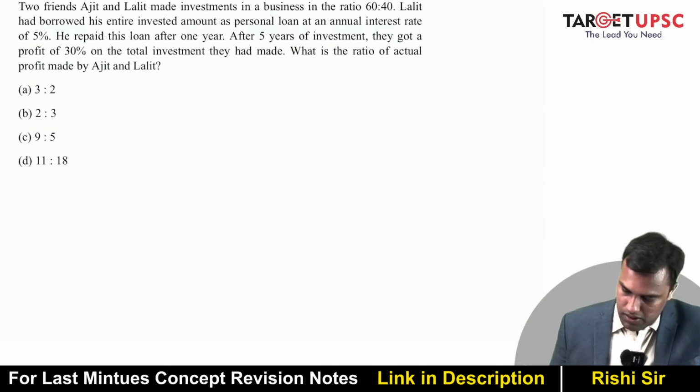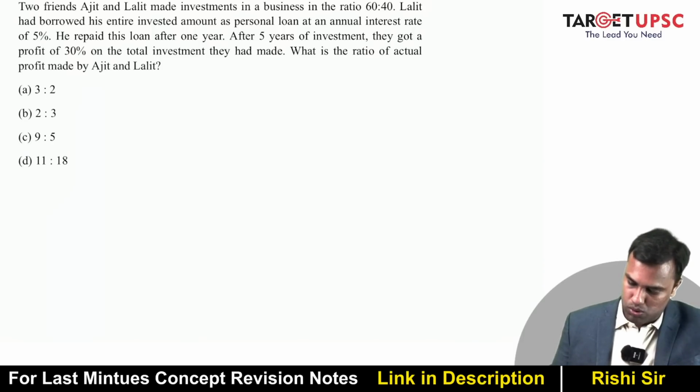Two friends, Ajit and Lalit, made investment in a business in the ratio 60:40. Lalit had borrowed his entire invested amount as a personal loan at an annual interest rate of 5%. He repaid this loan after 1 year. After 5 years of investment, they got a profit of 30% on the total investment they had made. What is the ratio of actual profit made by Ajit and Lalit?